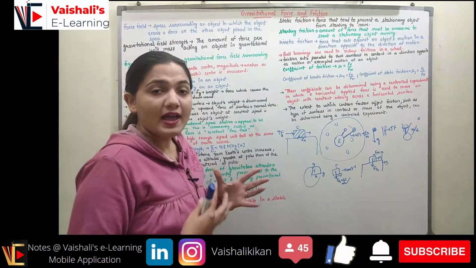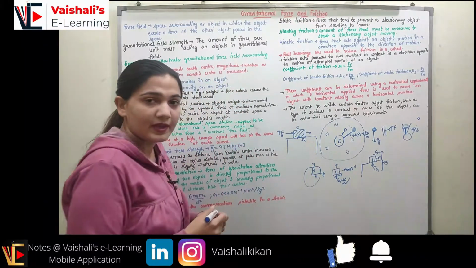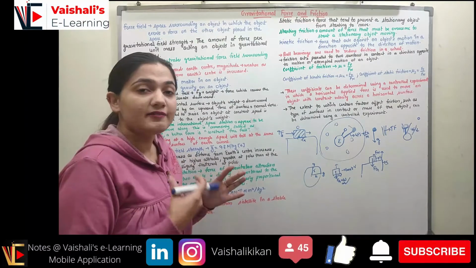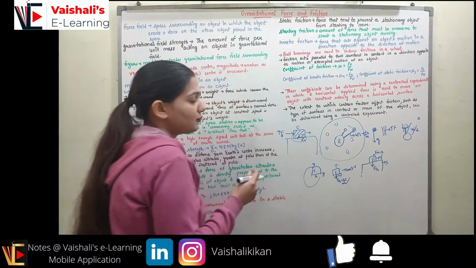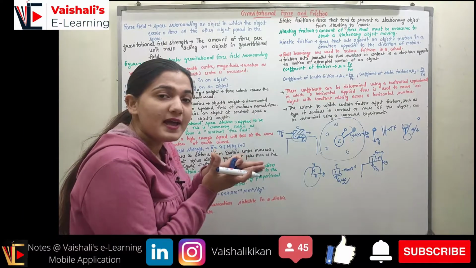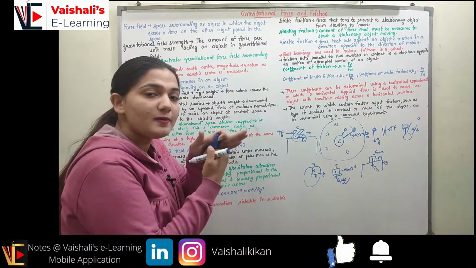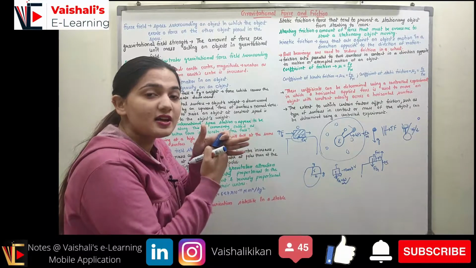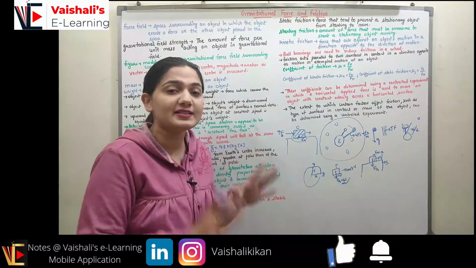So now if I have two surfaces and I want to reduce the frictional force in between them, right? So I will be using the ball bearing. Balls have a very small surface area of contact. This frictional force is directly proportional to the surface area of the contact. If I have more surface area in contact, I will be having more roughness in the contact. Whereas a ball will be having a connection at the surface at just a single point. So a ball will be having lesser surface of contact, so balls will be having lesser friction.